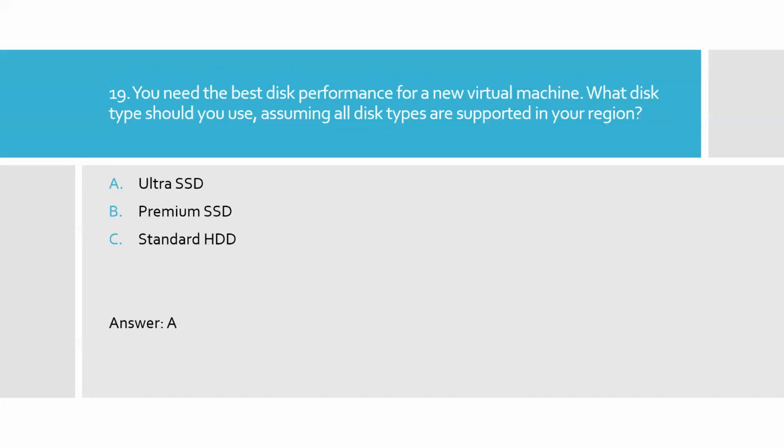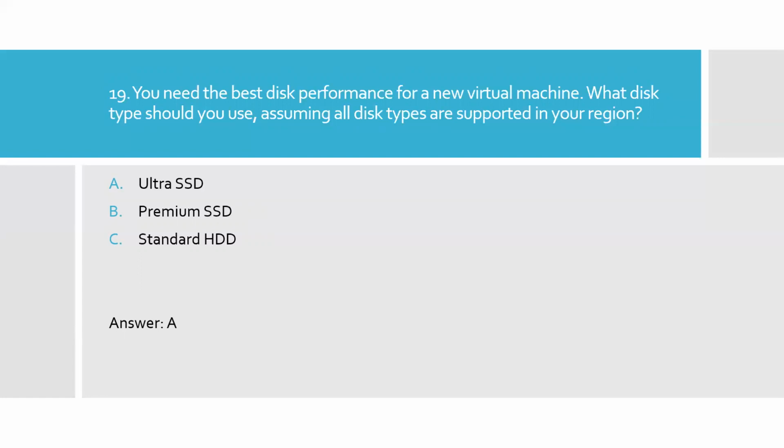Question 19. You need the best disk performance for a new virtual machine. What disk type should you use, assuming all disk types are supported in your region? Option A, Ultra SSD. Option B, Premium SSD. Option C, Standard HDD. Ultra SSD is available for a few regions, but it is a high standard disk.